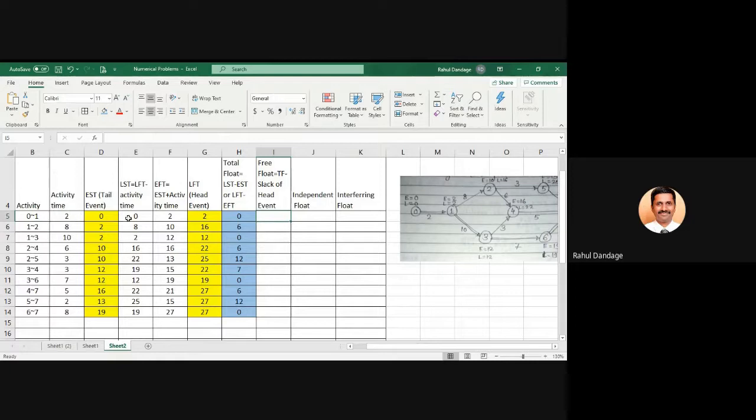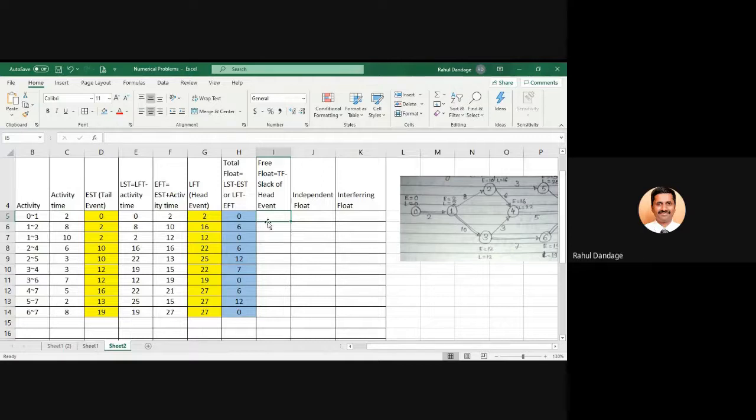We don't have it directly here, correct? Otherwise, sometimes they calculate the slack for every event separately, but that is not much required. So what I am doing is, I am simply showing it to you. Total float for everyone we are having.